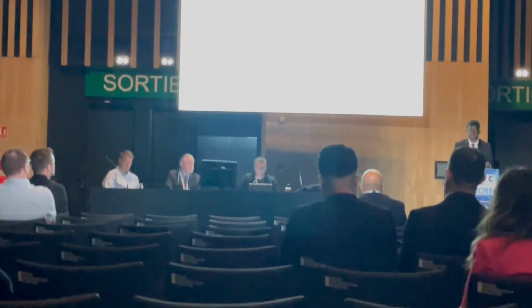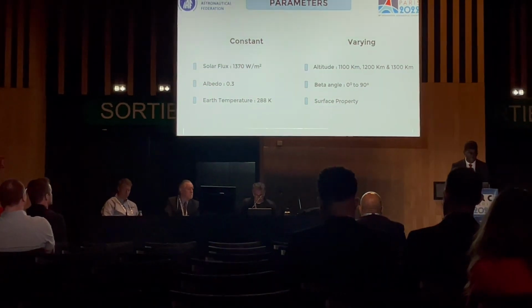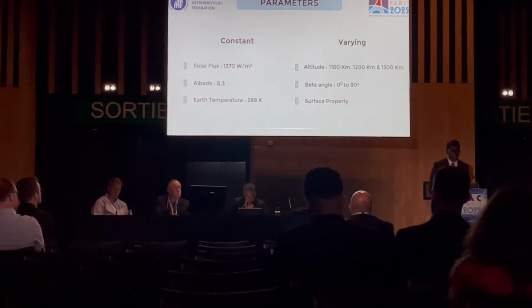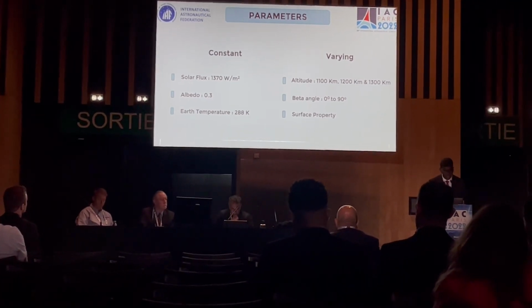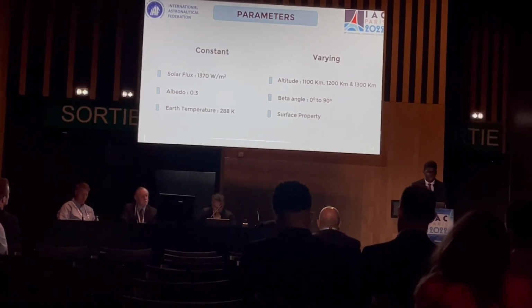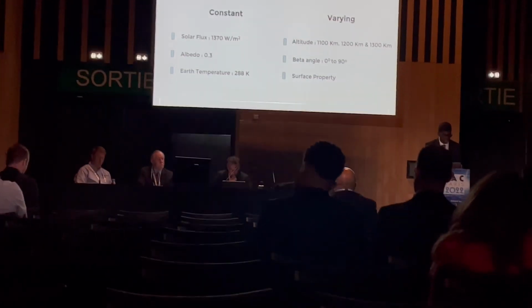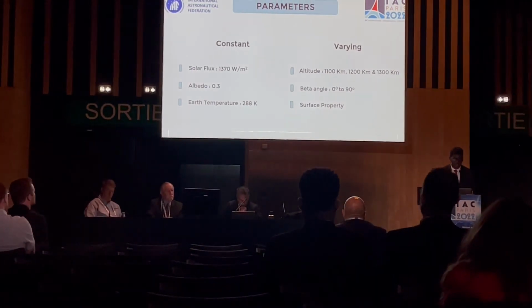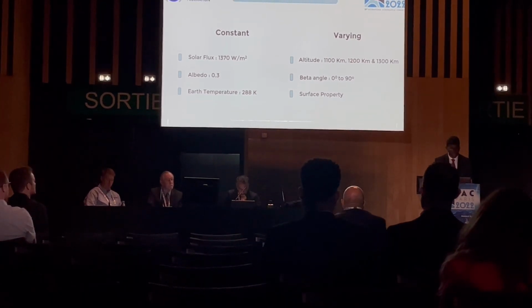Also with that, we consider two surface properties, namely black polyurethane paint and metal-OSR, the optical solar reflectors. Black paint was chosen because it has an emissivity of 0.81 and absorptivity of 0.94, and it can withstand the aggressions of the space environment and guarantee its functioning over a long service life. And metal-OSR, the optical solar reflectors, has an emissivity of 0.79 and an absorptivity of 0.16.